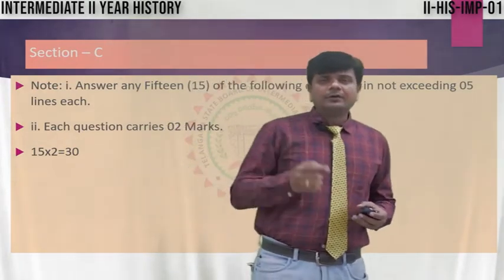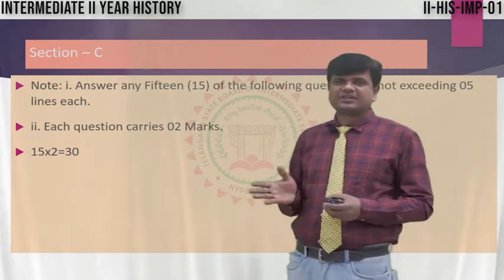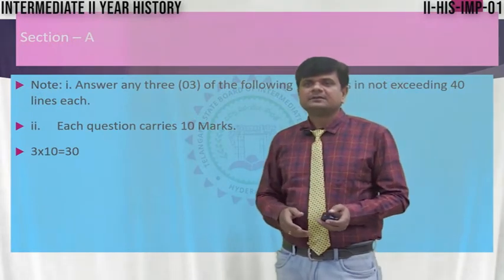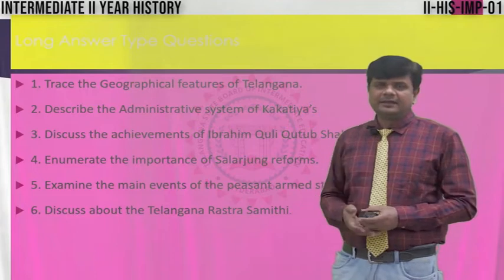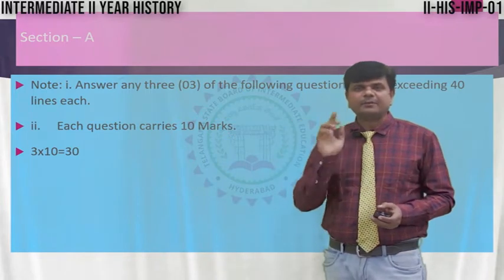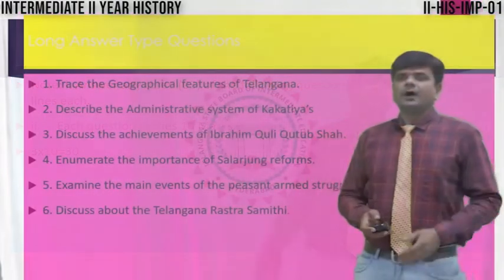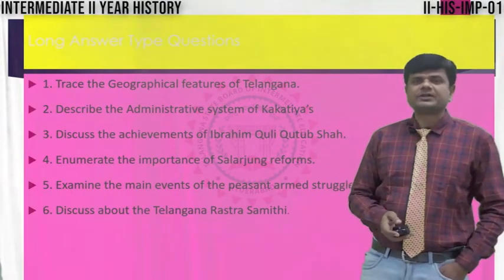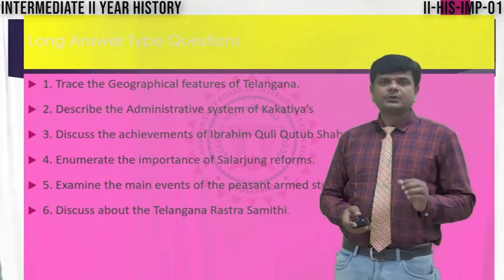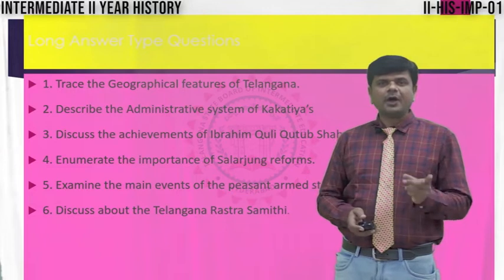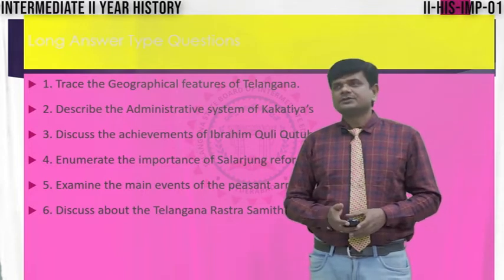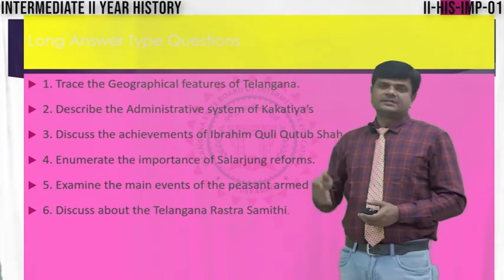So, now you are going to read how the sections consist of the model questions. Now, look and observe. Already you know section A consists of 6 long questions. Each long question carries 10 marks and 3 10s are 30. Now, long answer questions. From section A, we have 6 long questions. As you know, each question carries 10 marks and you have to write the answer in more or less 40 lines. Now look at the screen, 6 long questions are there.